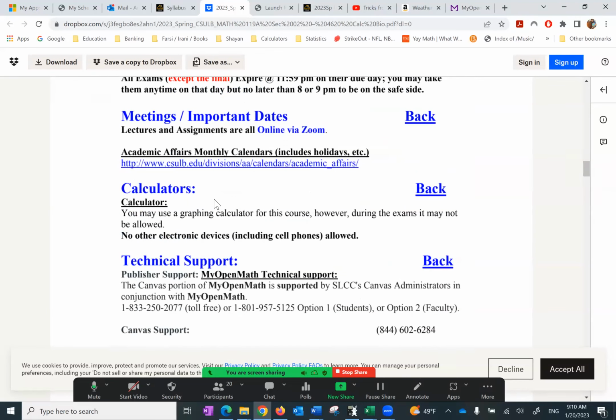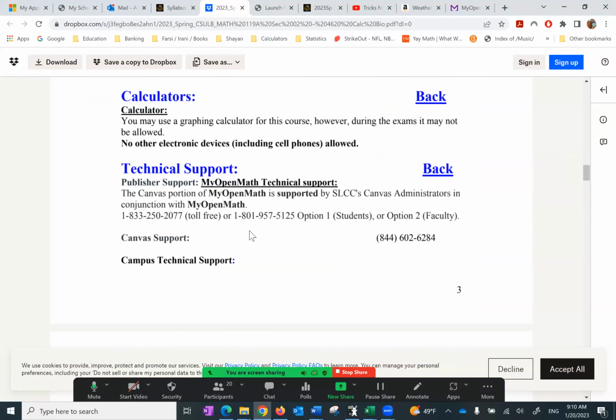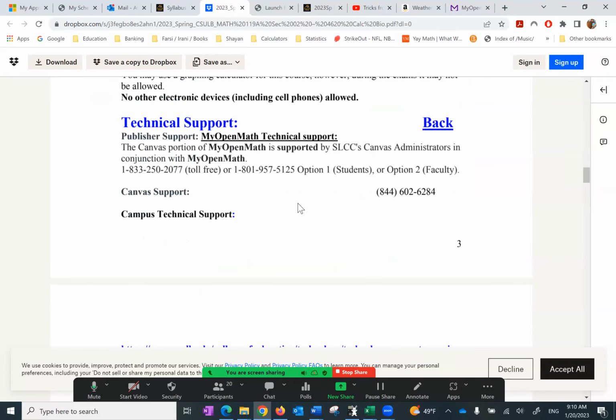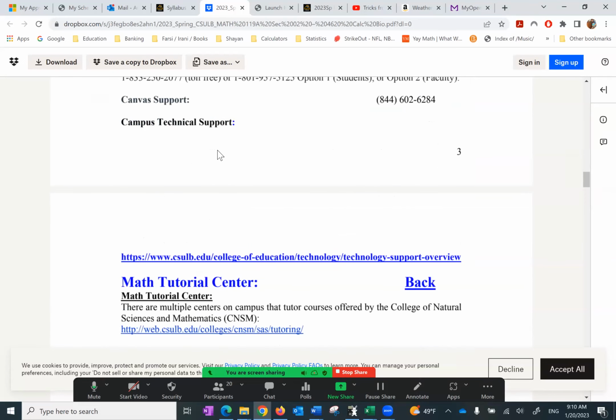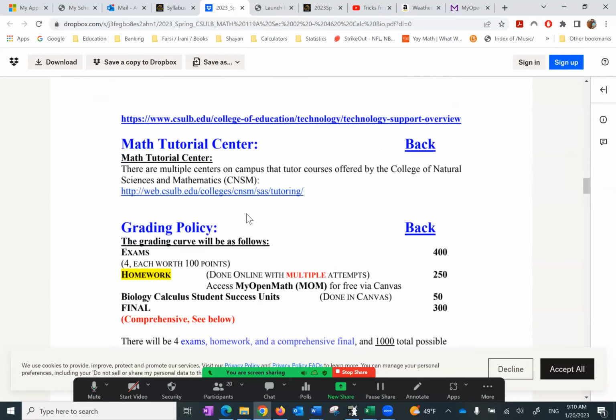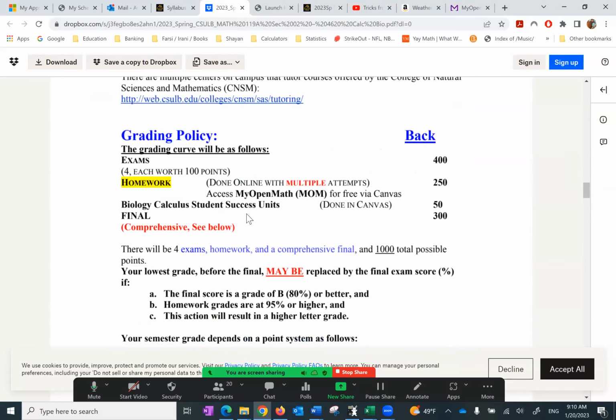Meeting, important dates, calculators. You can use just about any calculator you want, but during the exam, graphing calculators are not allowed. Tech support for MOM or My Open Math, as well as the campus tech support. The tutoring center, and mostly the most important part, I believe, should be the grading policy.